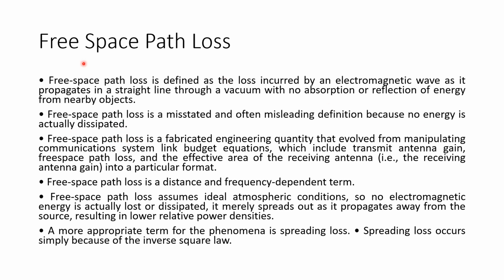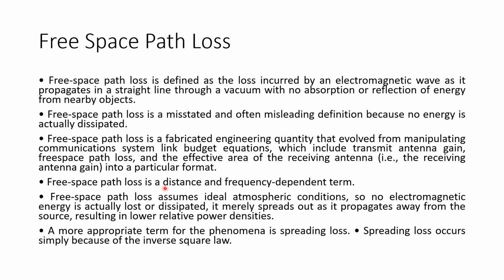We use this quantity because it helps us in designing a proper microwave communication link. If we are going to design a link, we have to fix a free space path loss for that particular link. There we consider the transmit antenna gain, the effective area of the receiving antenna, and all of these in the calculation of free space path loss.